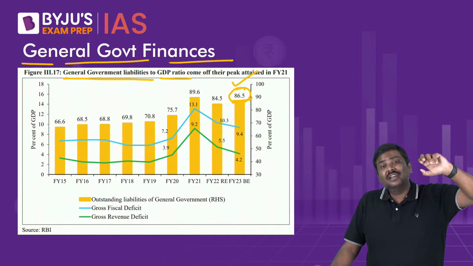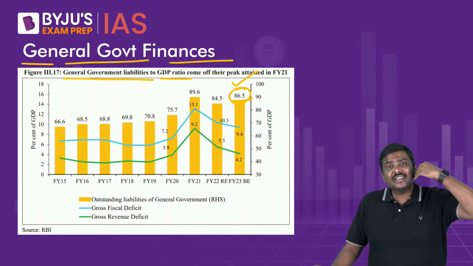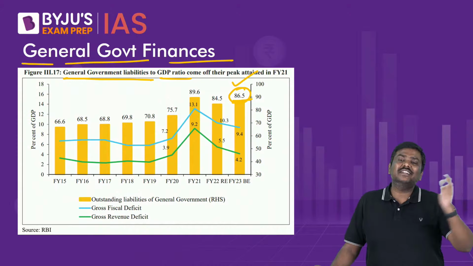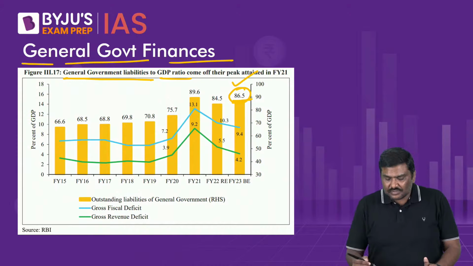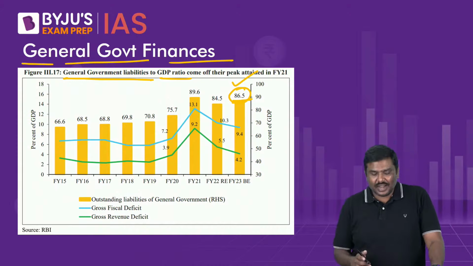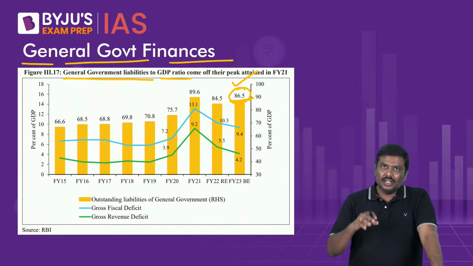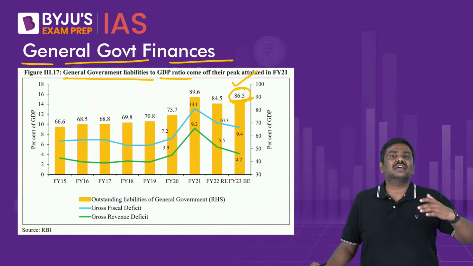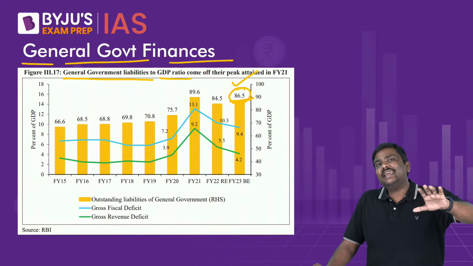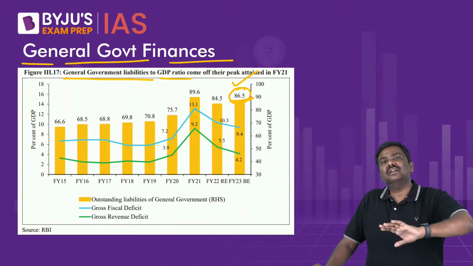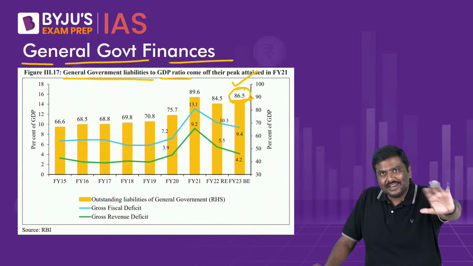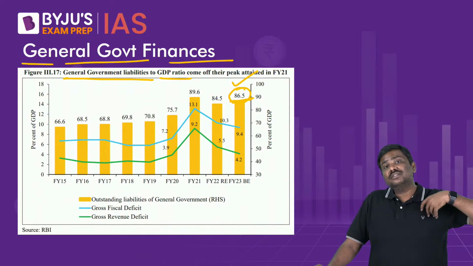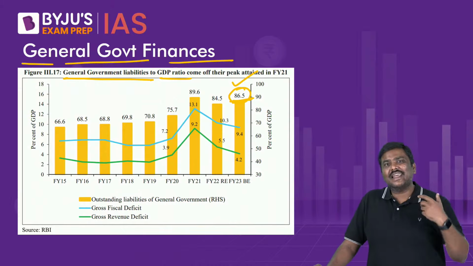Now, because of the pandemic, because of the higher borrowings or the counter-cyclical policy of the government, at the center as well as the states, the liabilities of the government have actually increased, and these are at 86%. Now, is it a cause of concern? Of course, yes. Higher liabilities are always a cause of concern. But please understand, India is not the only country whose general government liabilities have increased. That is point one.